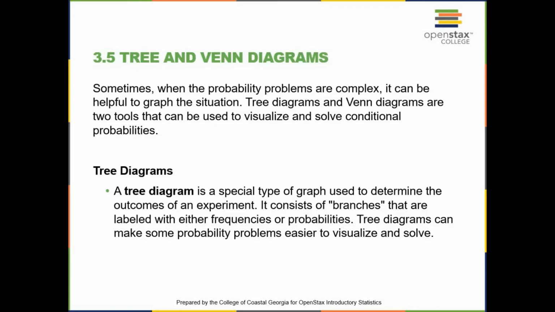The last two topics that we're going to talk about are tree diagrams and Venn diagrams. Sometimes when probability problems are complex, it can be helpful to graph the situation. Tree diagrams and Venn diagrams are two tools that can be used to visualize and solve conditional probabilities. The tree diagram is a special type of graph used to determine the outcomes of an experiment. It consists of branches that are labeled with either frequencies or probabilities. Tree diagrams can make some probability problems easier to visualize and solve.